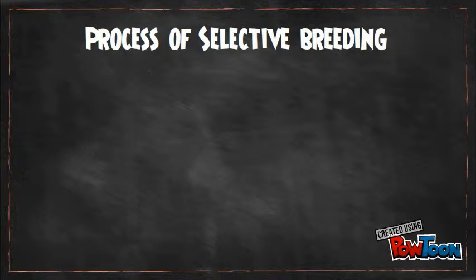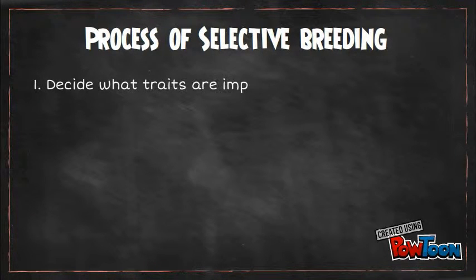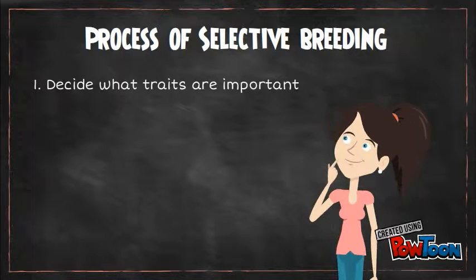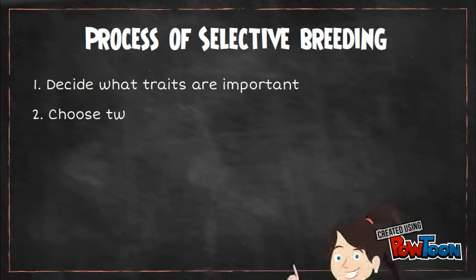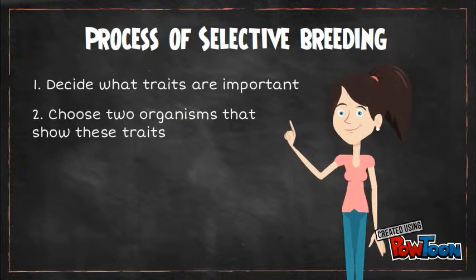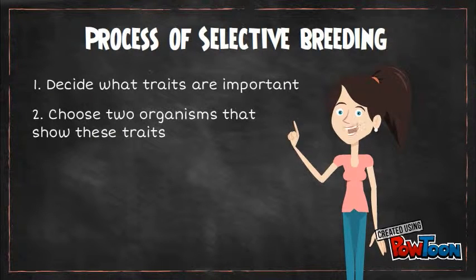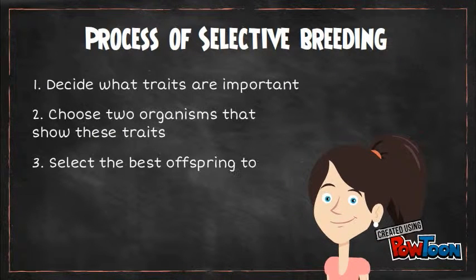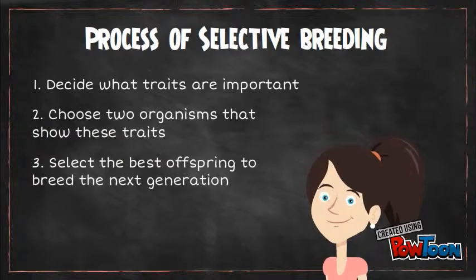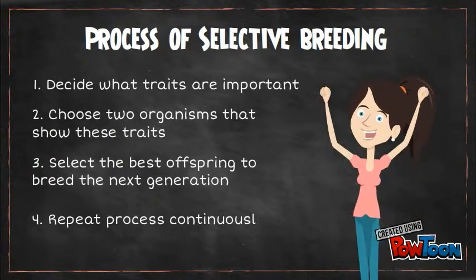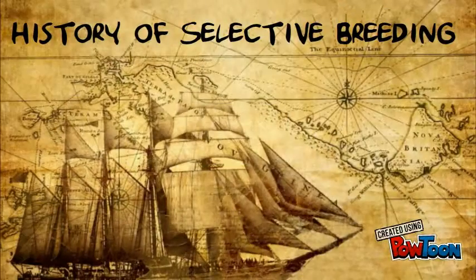The process of selective breeding. First, you should decide what traits are important and what you want to see in the generations to come. Then, choose two organisms or parents that best show these traits. Next, select the best offspring from those parents to breed the next generation, and finally, repeat the process continuously.